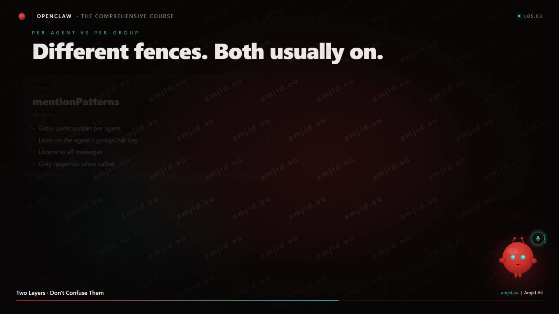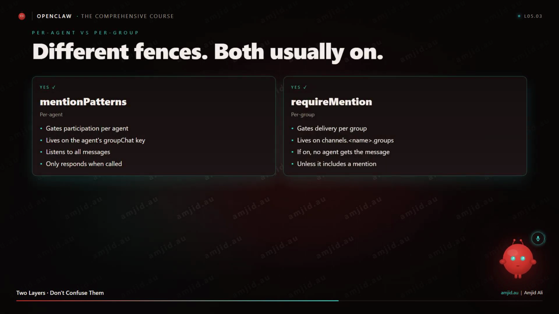Now, a related concept: per group require mention. Same idea, different layer. You can set channels.discord.groups, target a specific guild or channel, and set require mention to true. That tells the channel layer, do not deliver messages to any agent unless they include a mention.